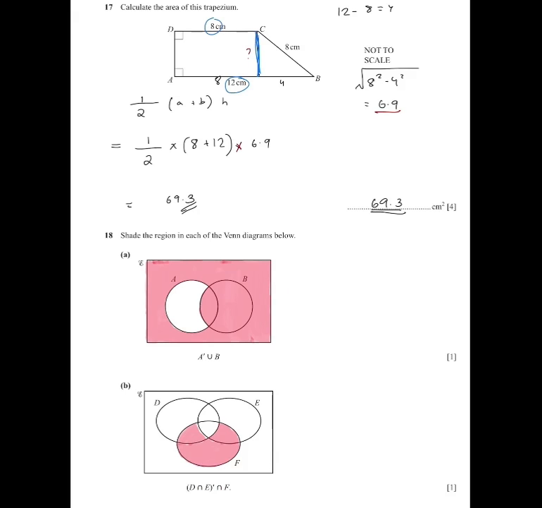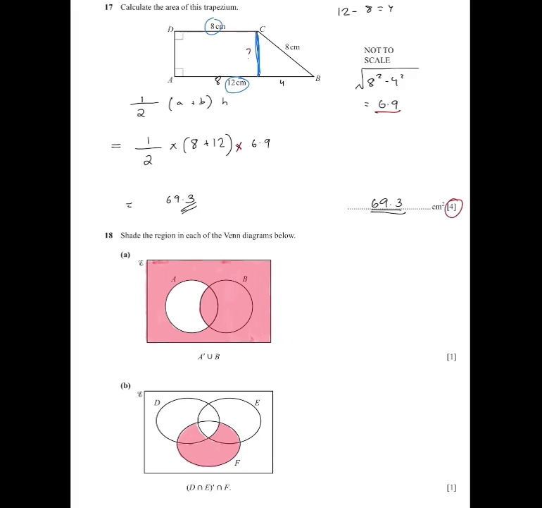And you know that you have to find the height because it's a 4-mark question, which means you have to show some of the working. There'll be quite a few steps to complete to get the correct answer. Then when you complete this, you get 69.3.